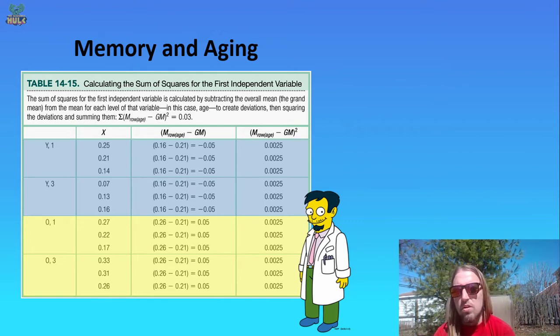Once you've squared them all, if you add them all up together, you will get a sum of squares for that row of 0.03.